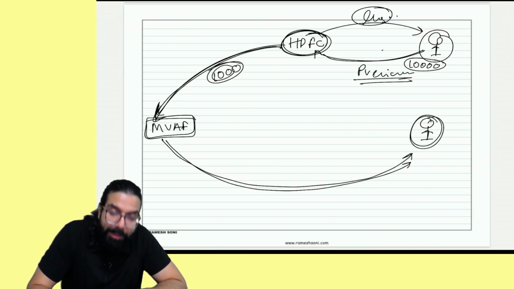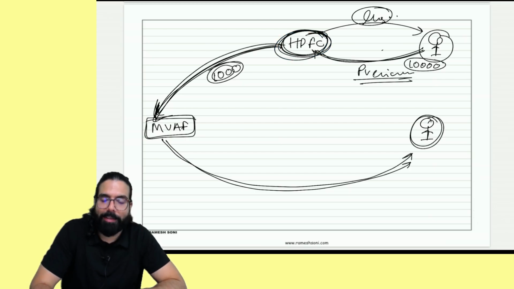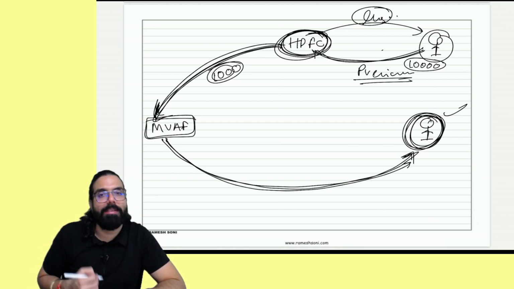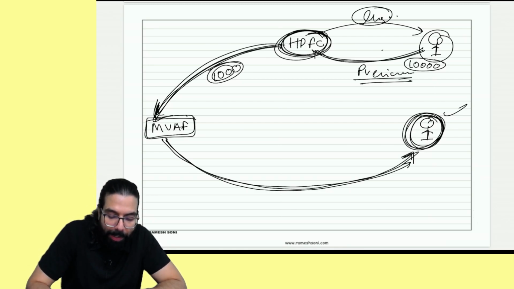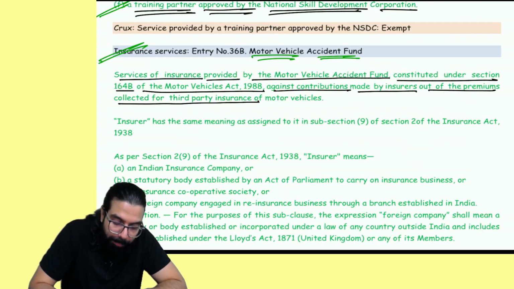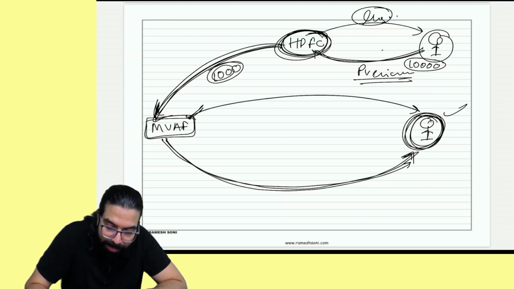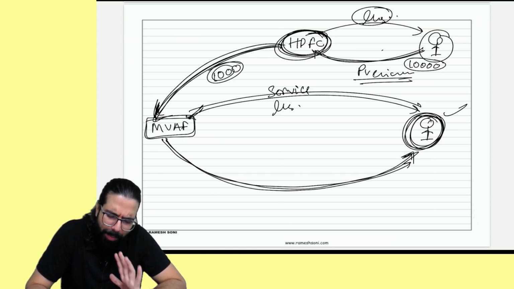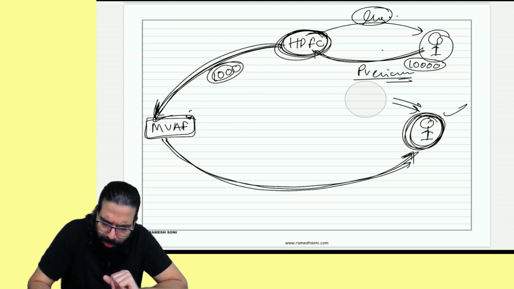Sir, HDFC, these people collect premium. From this premium, the money is given in the motor vehicle accident fund. Whenever any person hits and runs away, the person who is hit is given money by the motor vehicle accident fund. So what they are telling, any service which is being provided, services of insurance provided by whom? Motor vehicle accident fund, whatever services they are providing, basically they are providing services over here. So government is telling over here, he is not providing service, he is going in and paying him money.